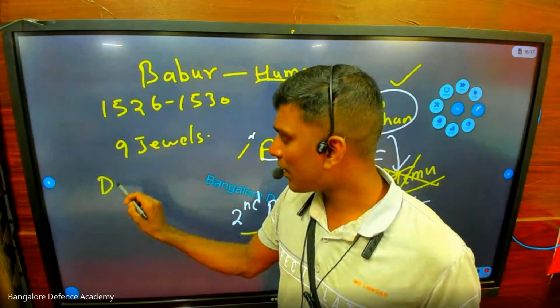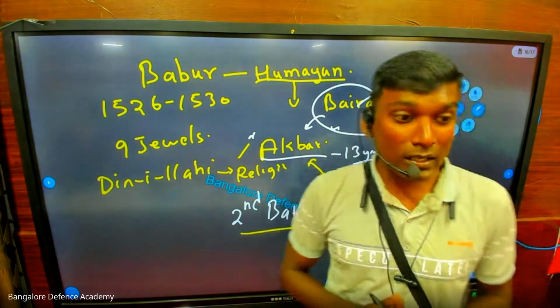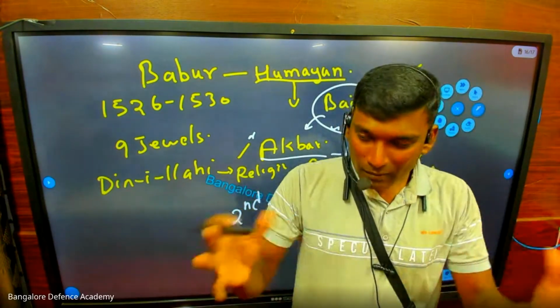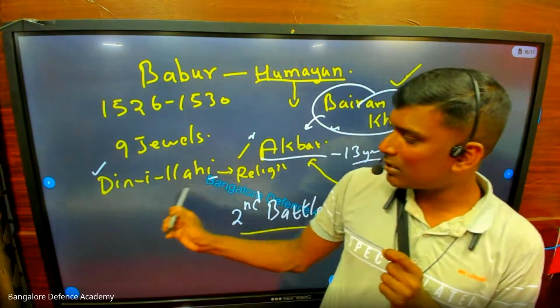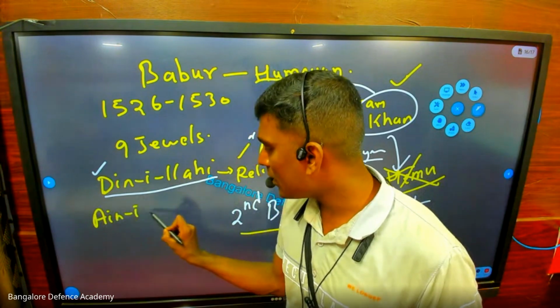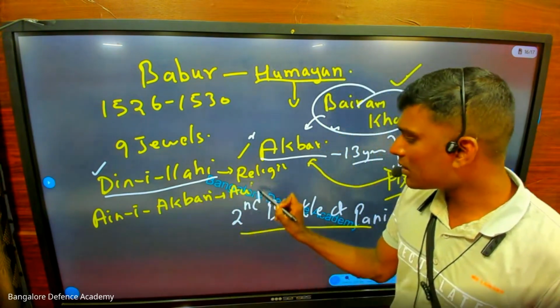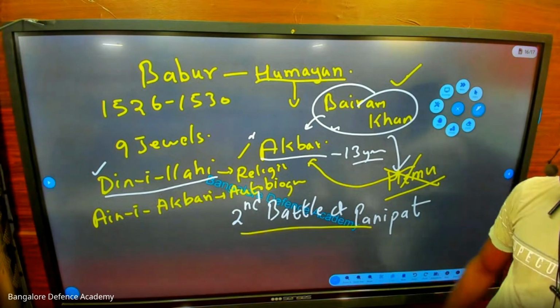Now, Akbar started Din-i-Ilahi. This is a type of religion. When Akbar came to India, he saw Hinduism, Islam, Sufism. He mixed everything, and he wanted to start a new religion. That is Din-i-Ilahi. Then there is a book, Ain-e-Akbari. This is the autobiography of Akbar. Do you understand? Okay, this is one thing.